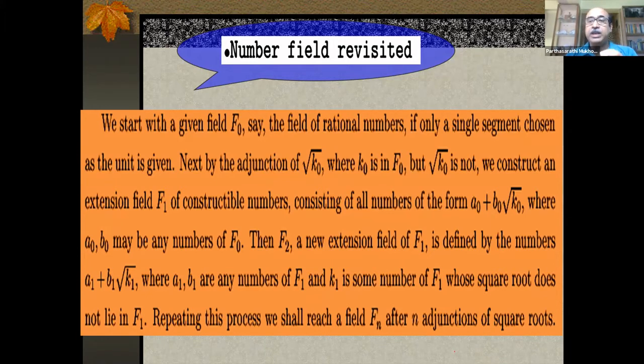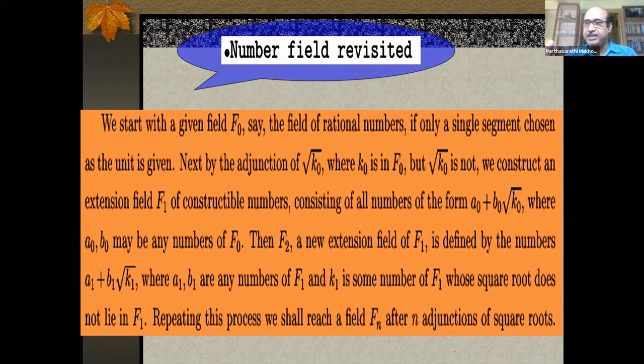So what do we now do? You make new numbers of the form a0 plus b0 root k0, like a plus b root 2. Make all such numbers where a and b are arbitrarily chosen from the field that you already have. Suppose for us, the field of rationals. So I just make x plus y root 2, all such numbers. And it can be shown that this collection again is a number field. And I call it an extension. An extension using that square root of 2, not because of 2, but because of the square root, I call it a quadratic extension, an extension using one square root. And I call it the next field.